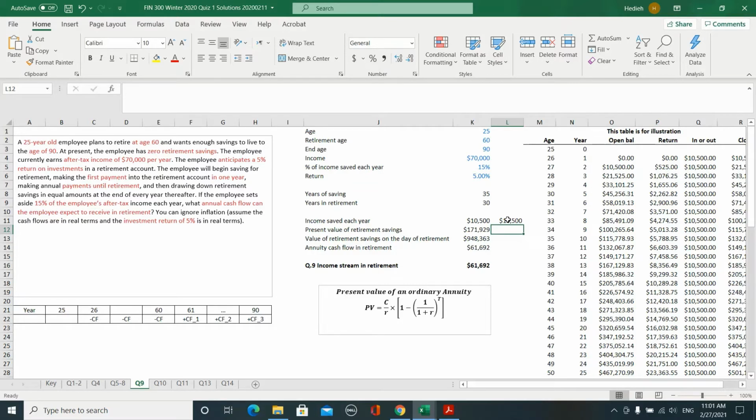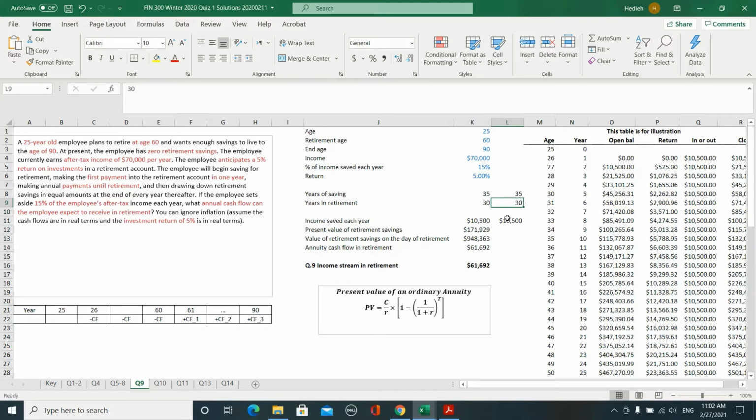So how many years will you save your money? You will save your money for 35 years, right? Because it is equal to the last year of your savings minus the year that you begin, which is year 26, but then you should add 1 to it, so it becomes 35 years. And then how many years do you want to withdraw money from your account, from year 60 to year 90, right? You start withdrawing money in year 61 and you will continue till year 90. How many years is that in time period? There are 30 years, okay?